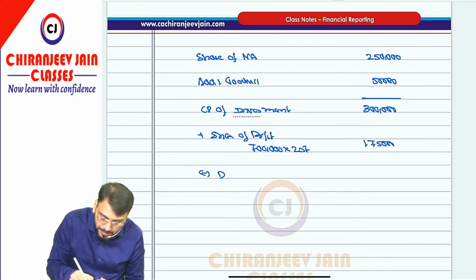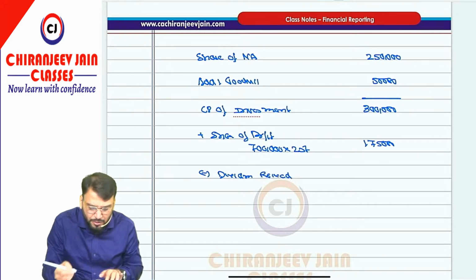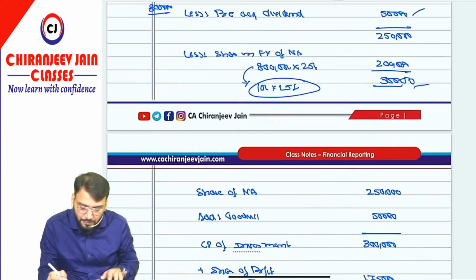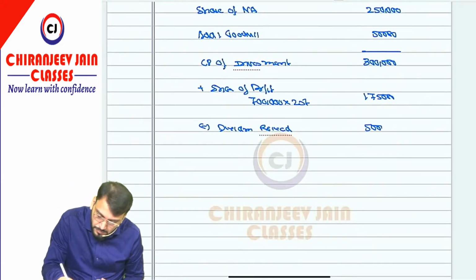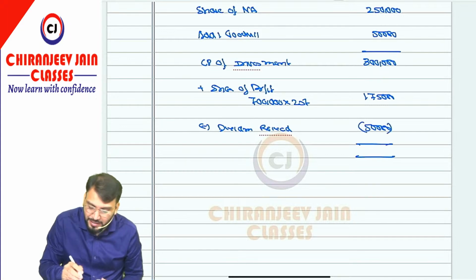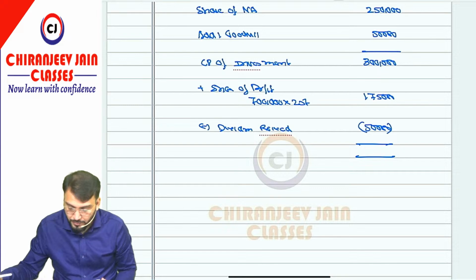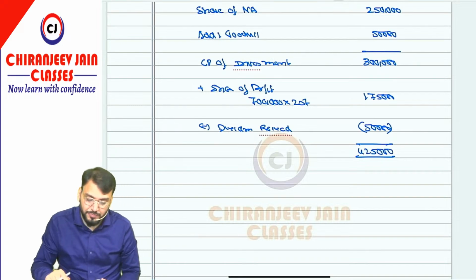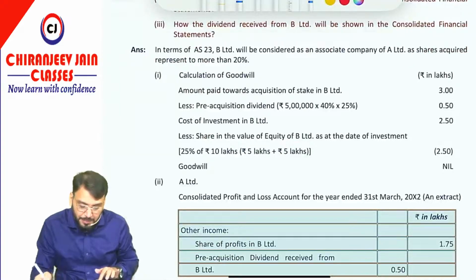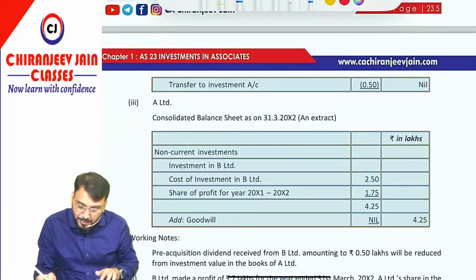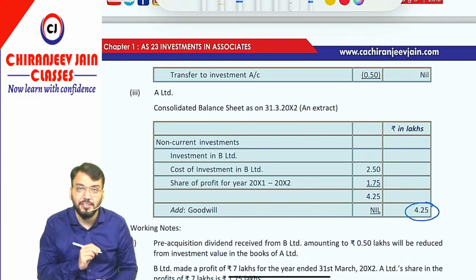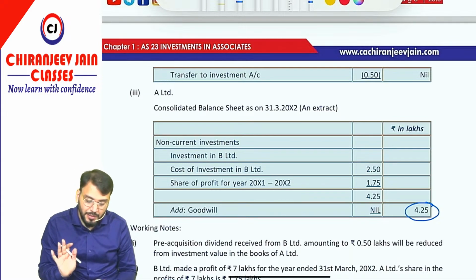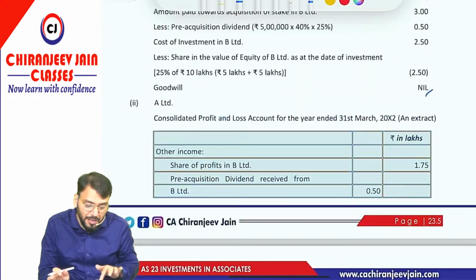Then minus dividend received. Dividend received is nothing but the pre-acquisition amount that we deducted there, so that is 50,000. So this becomes the carrying amount: 3 lakh plus 1,75,000 minus 50,000 is equal to 4,25,000. This answer you can see will match. So 4,25,000. First they have given goodwill nil, but they are giving carrying amount 4,25,000. This answer is correct. Got this point? Have you understood? Correct.